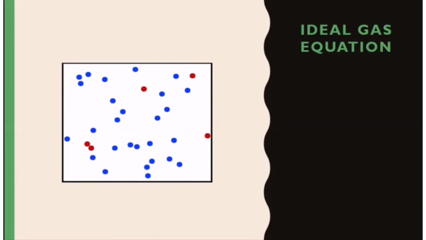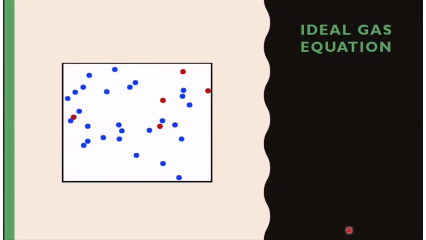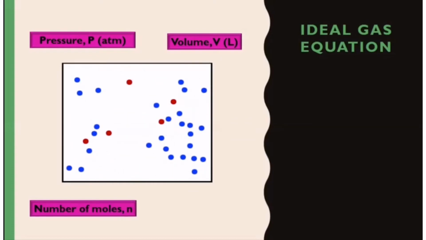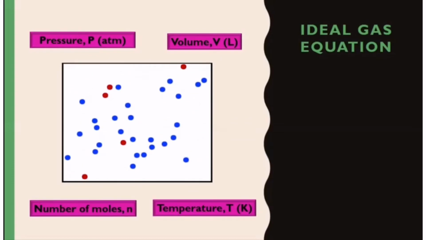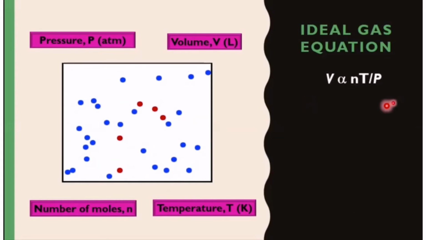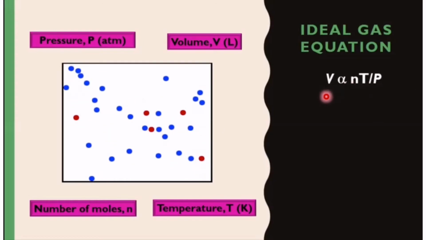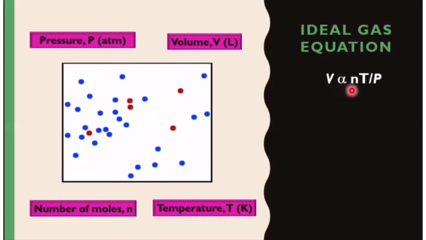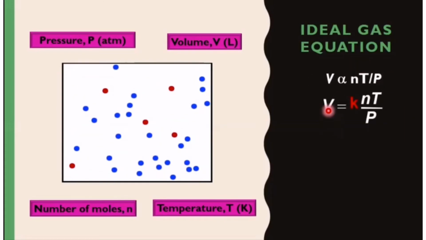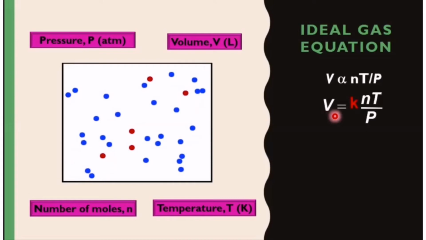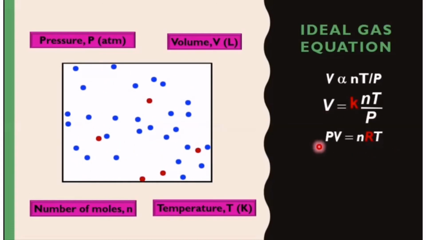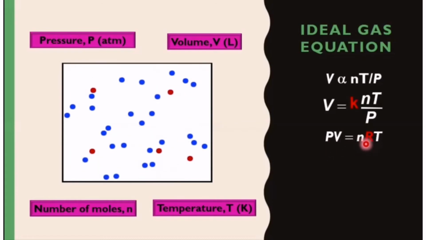When we discuss the ideal gas, it always relates to pressure, volume, number of moles, and also temperature. As we discussed before, we already have this relationship between the four variables, which is volume directly proportional to nT over P. After we convert this relationship into an equation, we will have V equal to k nT over P, and after rearranging the equation, we will have PV equal to nRT.